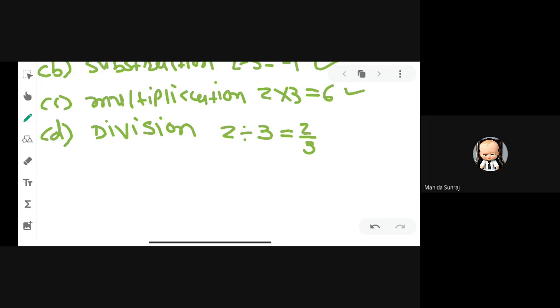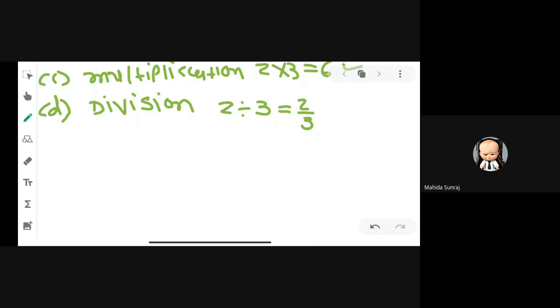But in some cases it is not closure. I am giving you an example. You know that among all the rational numbers, one number we have is 0. For example, the first number we are taking is 2, divided by the second number, which is 0. We can say 2 divided by 0. What is the answer? Can anyone tell me?